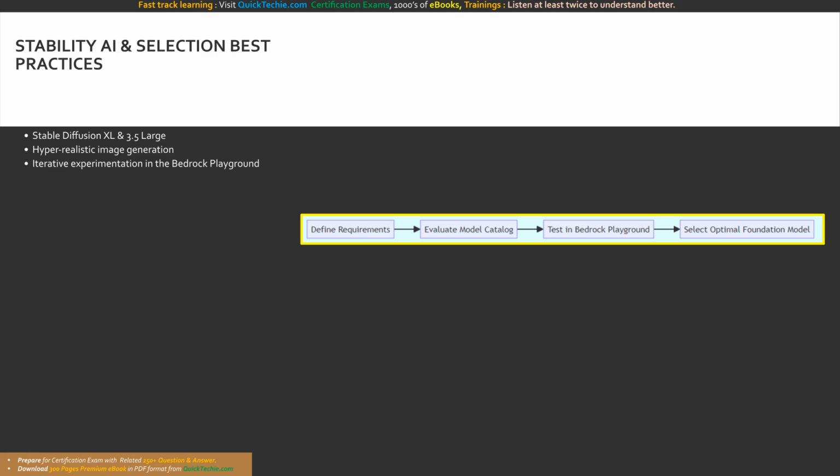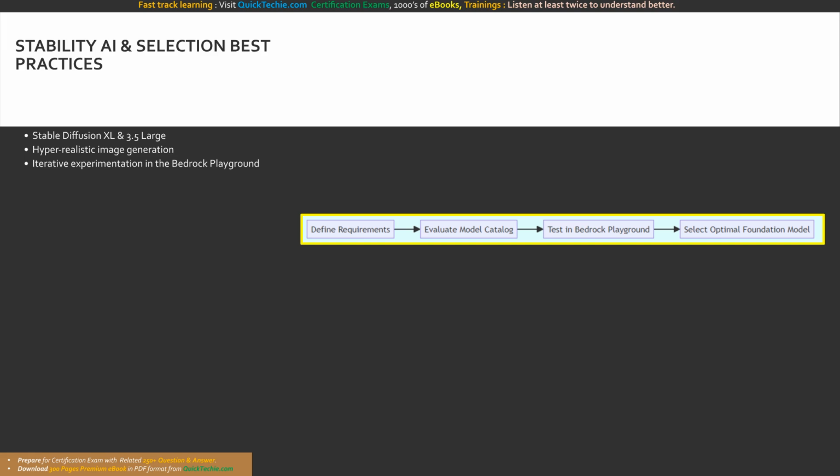For our final stop in this foundation model survey, we dive into the visual realm with Stability AI. While we have discussed many large language models, Amazon Bedrock also excels at image generation. Stability AI provides access to models like Stable Diffusion XL and Stable Diffusion 3.5 Large. These models use advanced latent diffusion processes to generate breathtaking, hyper-realistic images from simple text prompts. You can even use them for complex image-to-image transformations, in-painting missing areas, or out-painting to expand a canvas.